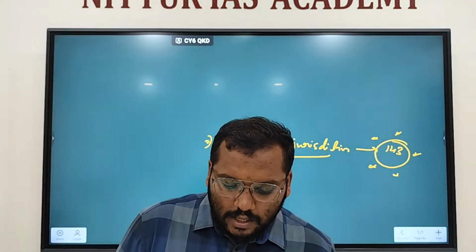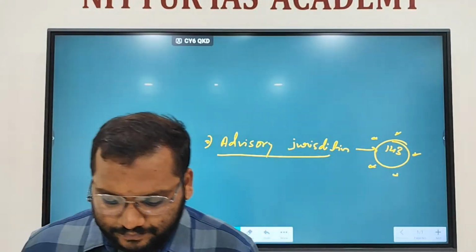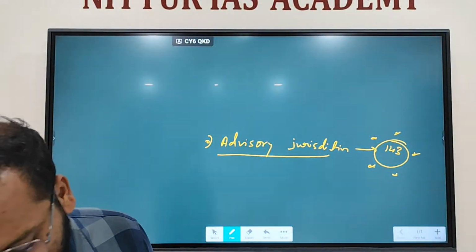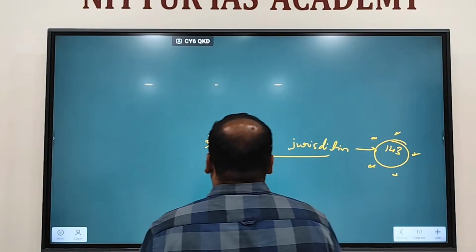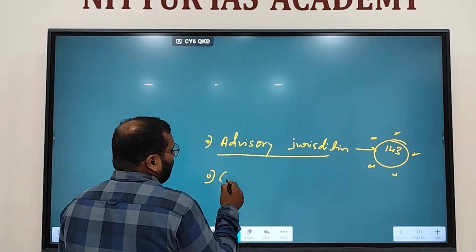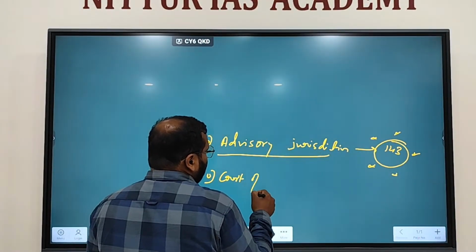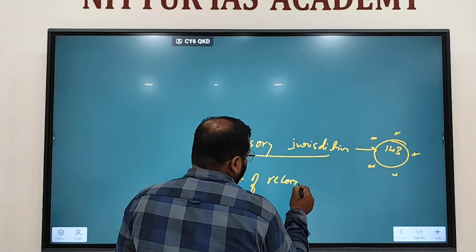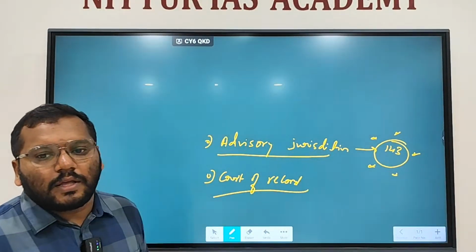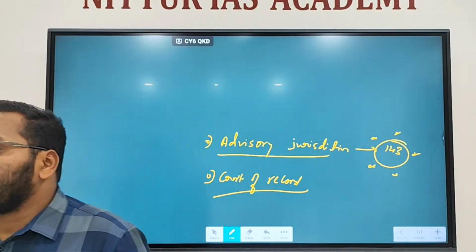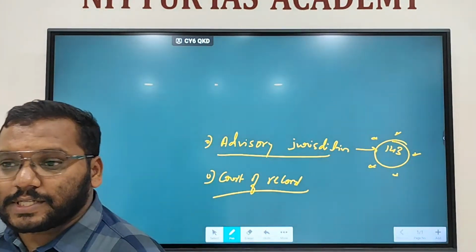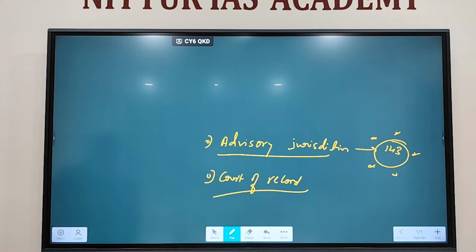Then there is something called court of record. Court of record means the judgments of the Supreme Court are used as references for the judgments of the high courts, right?